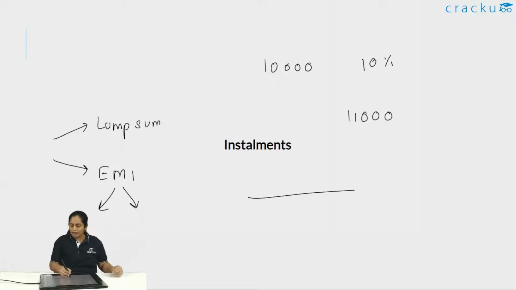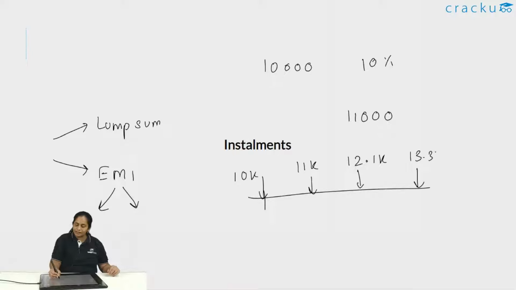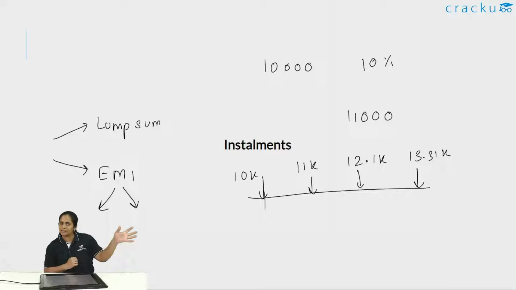Earlier, with the lump sum structure, you would have 10k outstanding at the start of the loan, 11k at the end of 1 year, 12.1k at the end of 2 years, and 13.31k at the end of 3 years. The loan amount would continue to increase, because you had to pay a lump sum of 13,310 at the end of 3 years. But this is not the case with EMI. With EMI, interest is increasing, but you are also paying EMI, so the total loan outstanding is not increasing but actually decreasing with time, because you are partially repaying the loan every year.